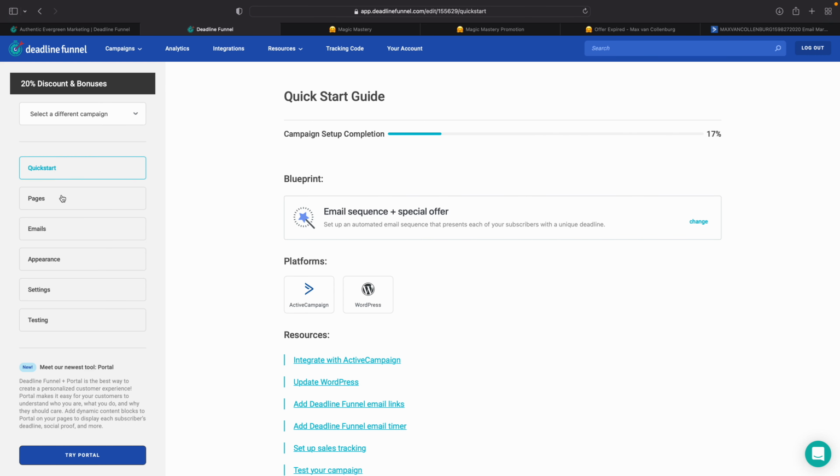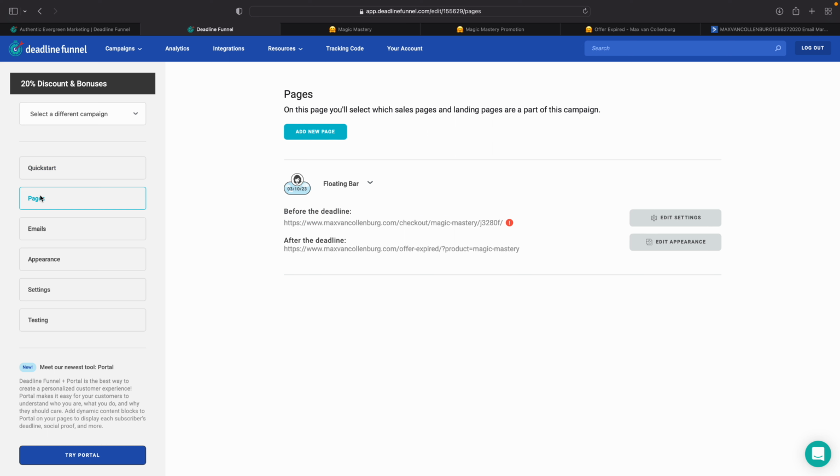So the first thing that I personally always do is I go over to pages. And then you see right here that we have a floating bar. And then over here, you see the URL before the deadline. So this is basically the offer page. And then the URL where people will be redirected to after the deadline. So that's the offer expired page. And right now it says floating bar. And that looks like this.